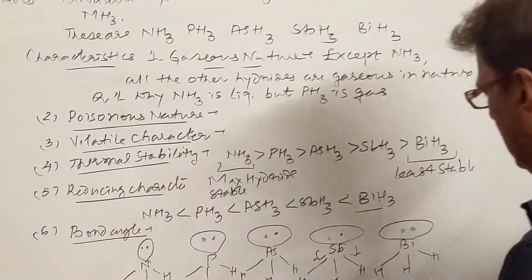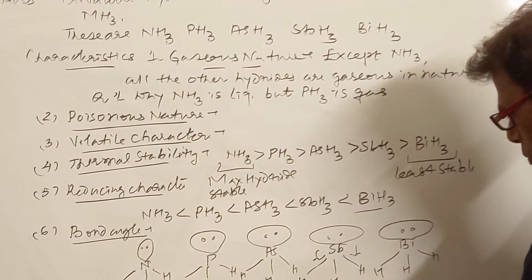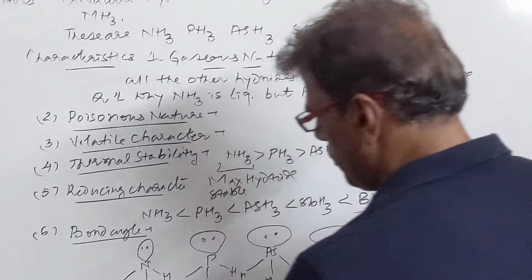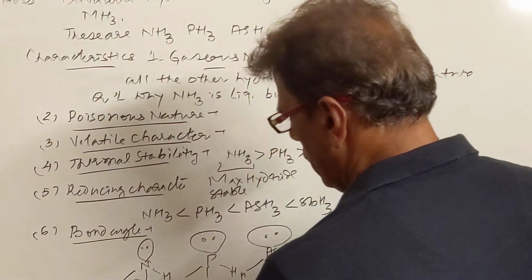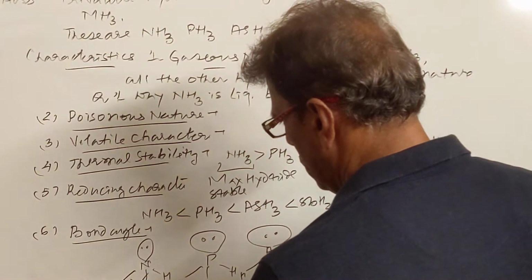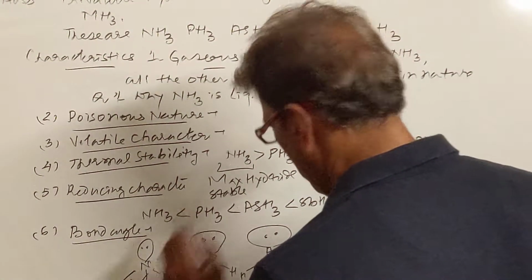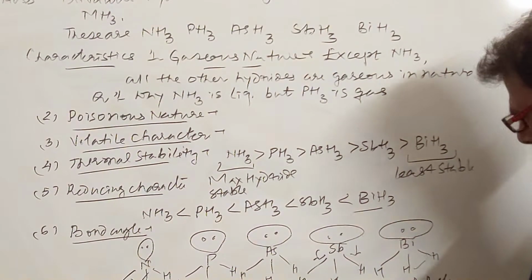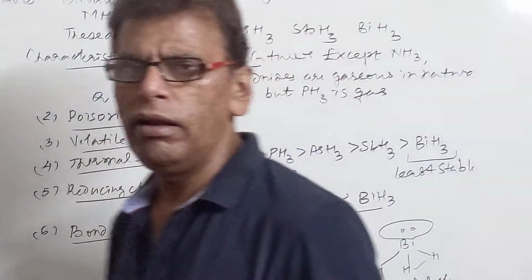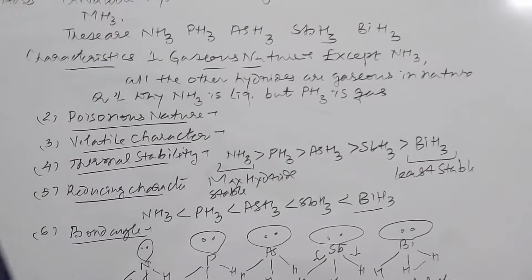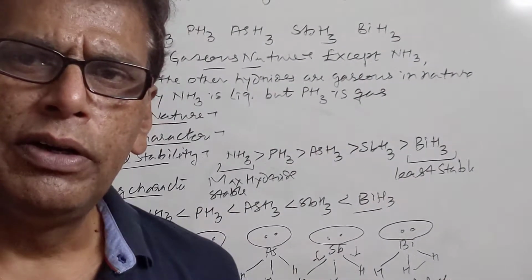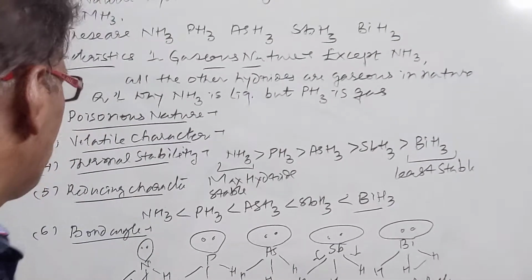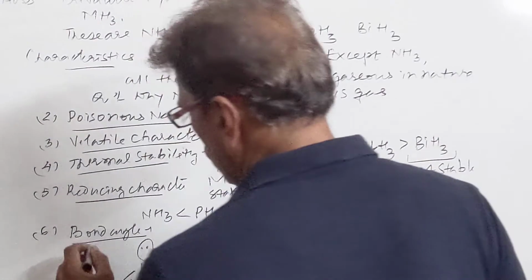So bond angle is least in the case of bismuthine. It is maximum in case of ammonia, around 107 degrees 5 minutes, and it is nearly 93.5 degrees in the lower members. So bond angle definitely decreases from top to bottom because of the more lone pair bond pair repulsion in the lower members.